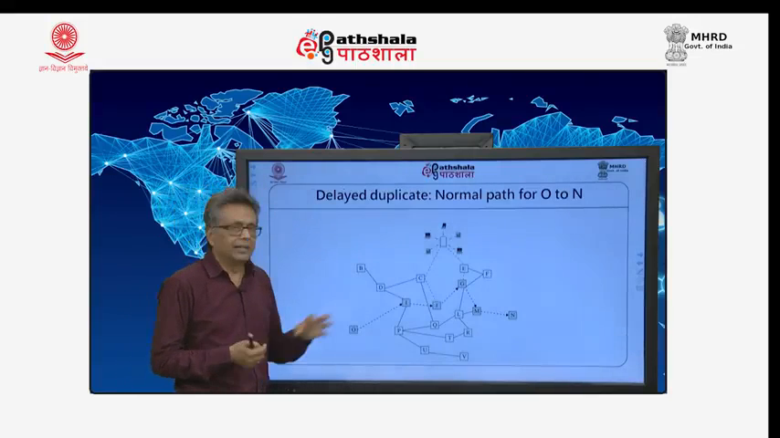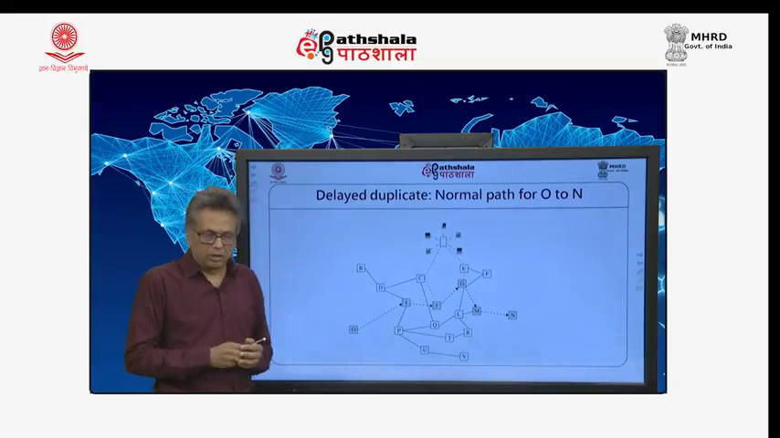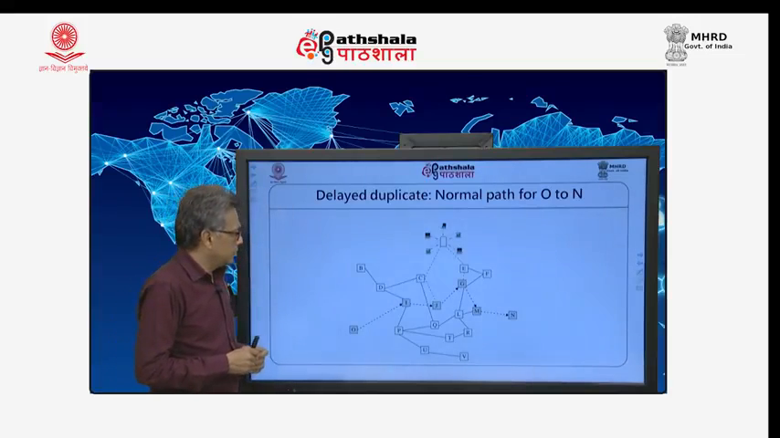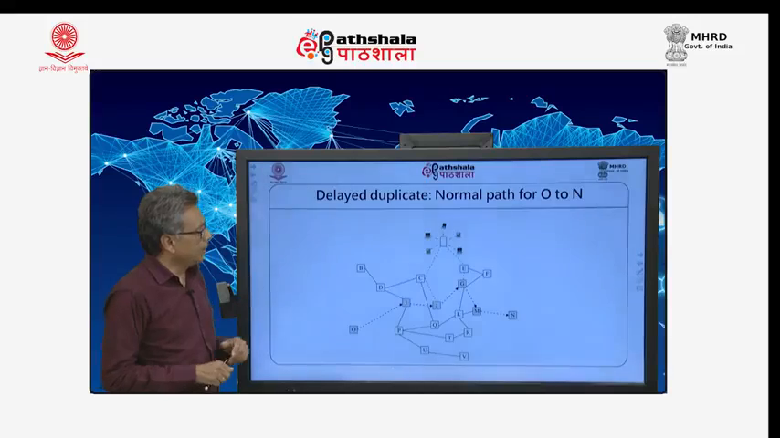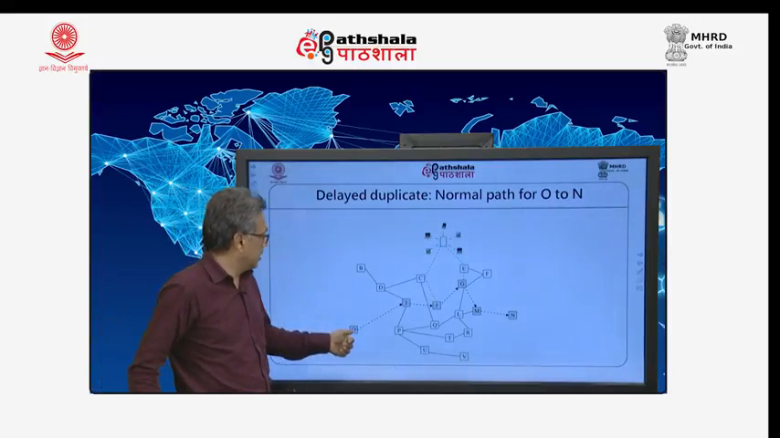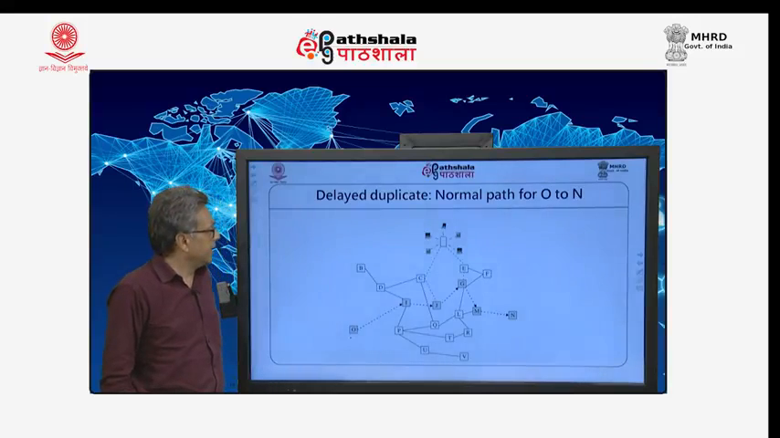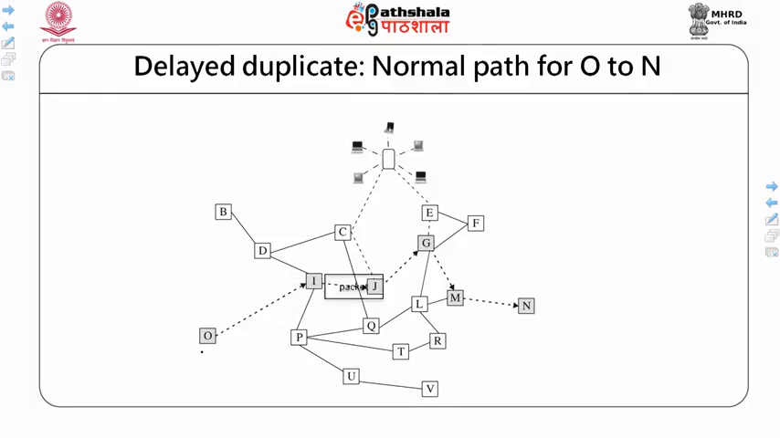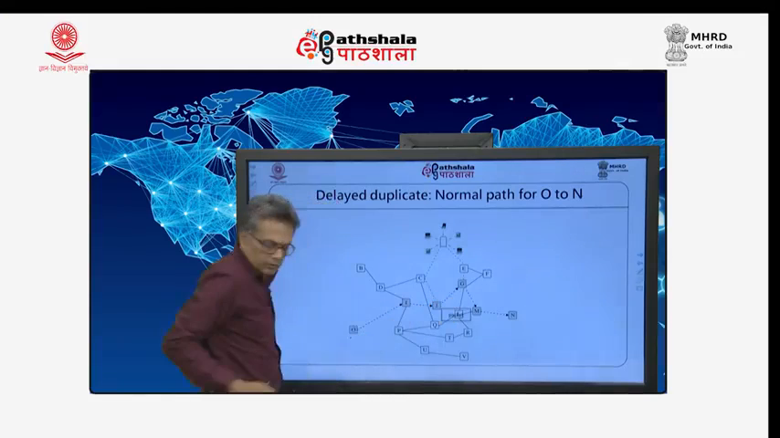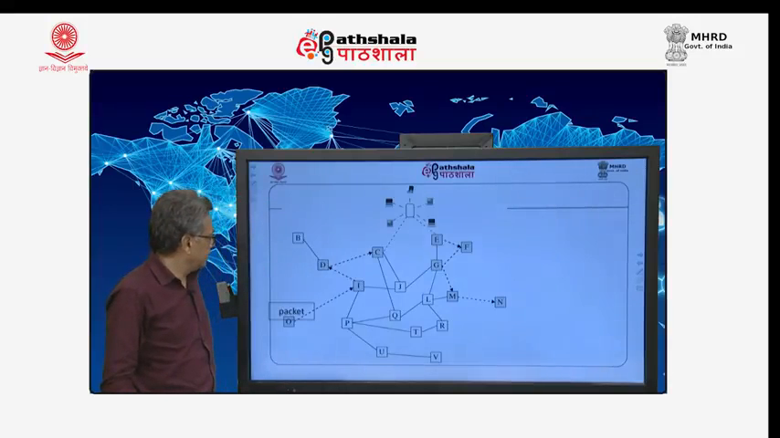The delayed duplicate I mentioned about. Delayed duplicate, normal path from a sender to the receiver. The first thing is that there may be more than 2 paths. Here is one path. See, this is the path. The other path is this.